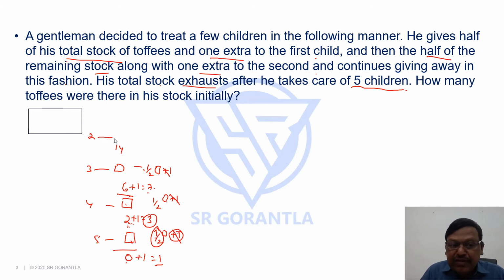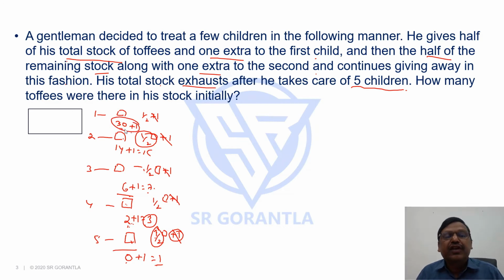This is after giving something to the second child. Again, to the second child he has given half the stock plus one extra. Had he not given this one extra, he would have had 15. 15 after giving half of the stock to the second child means before giving to the second child, he had 30. This 30 is after giving half of what he had plus one extra to the first child. Had he not given this one extra, he would have been left with 31, which means after sharing half, he was left with 31. Before giving to the first child, how many did he have? 62. The total number of toffees originally with him is 62.